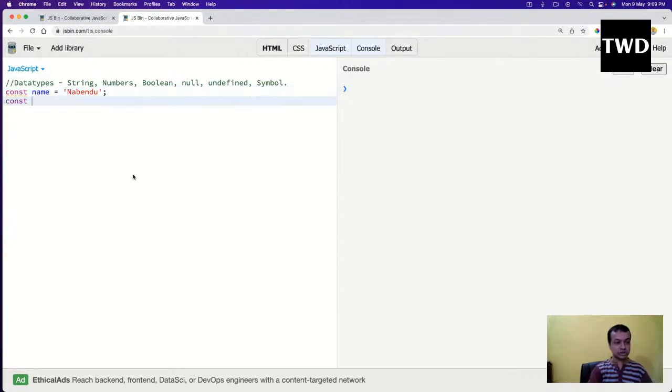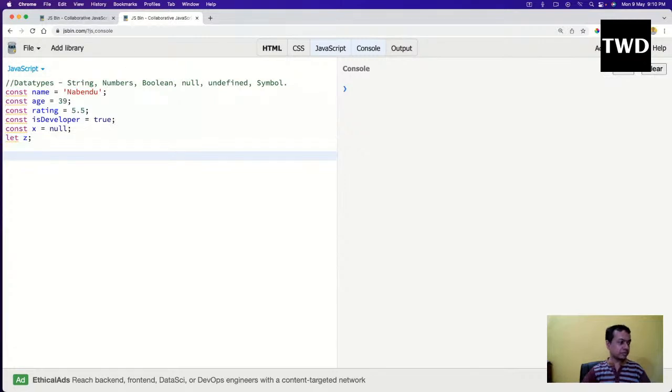So const age equal to 39 and const rating equal to 5.5 and const isDeveloper equal to true and const x equal to null and let z. Okay, so this we have taken.